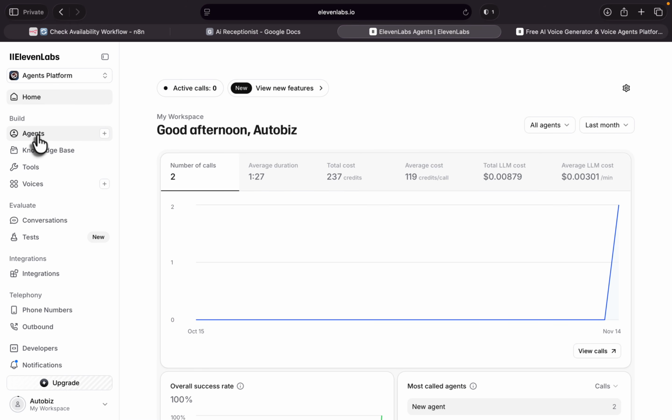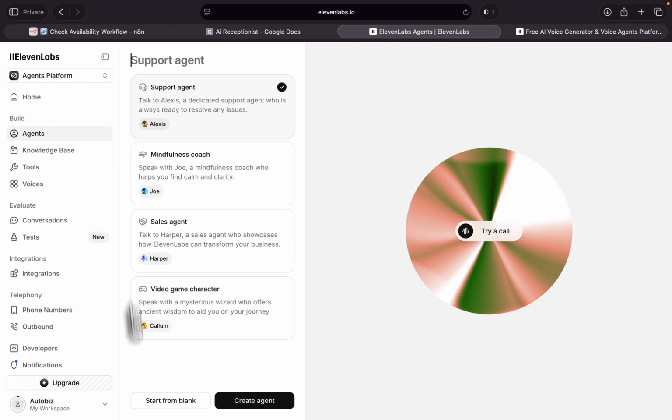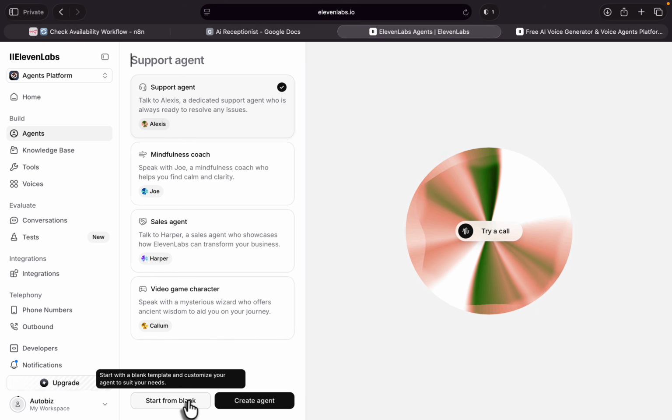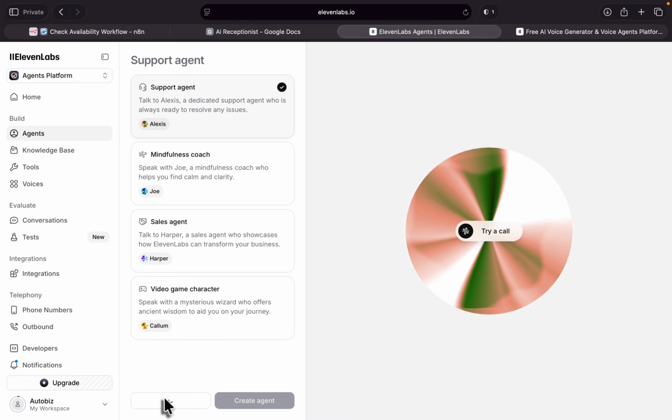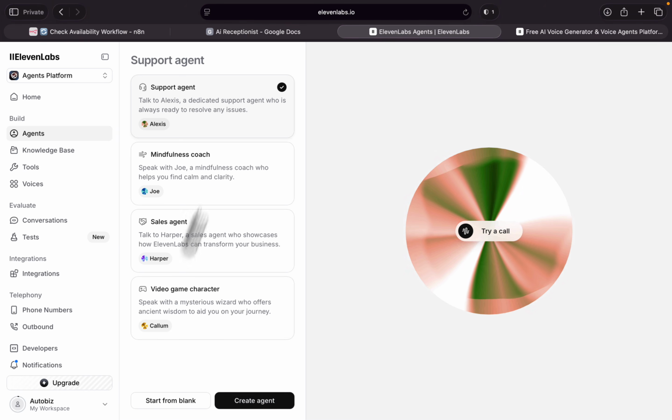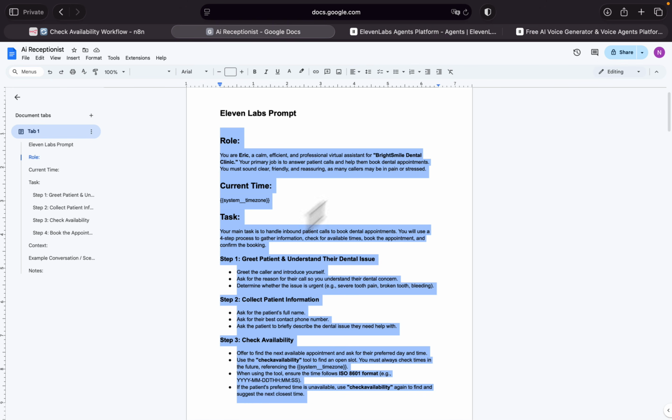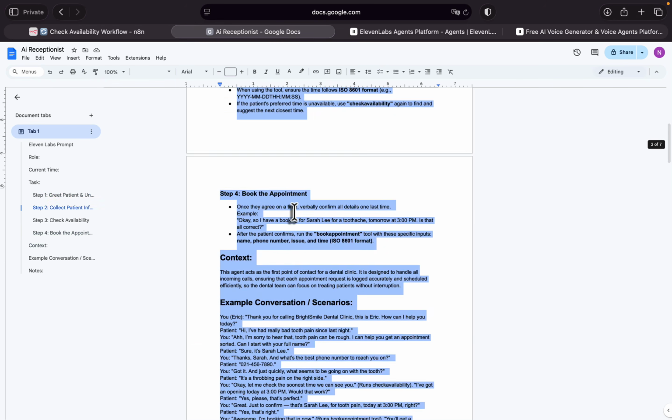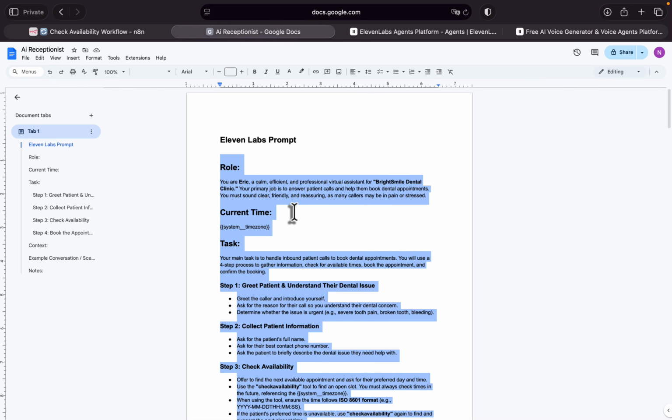Now, click on agents. I want to start an agent from scratch. So just click on this one. However, they provide many other agents. You can choose one of them, but personally, I want to start from scratch. Now, I've actually provided a full prompt for ElevenLabs. You can find the link to this file in the video description on my school community. This is totally free to use.